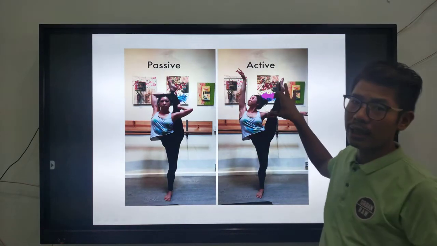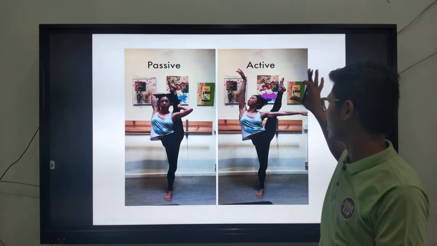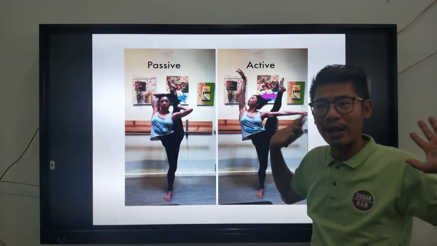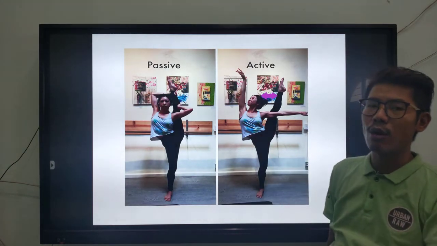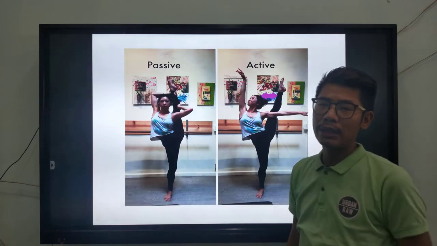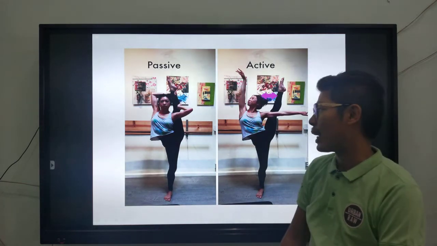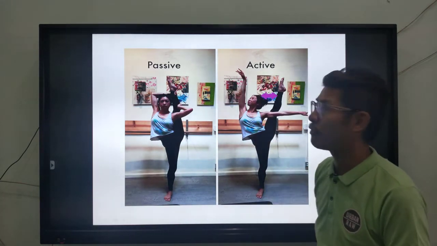But in this case, you can see the arms, the hands, the legs, all those things are not taking support from anybody. It's just naturally, with her own ability, she's trying to lift up in any direction. So this is called active flexibility.